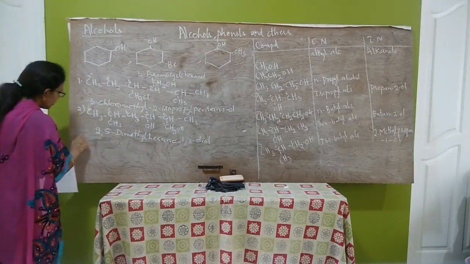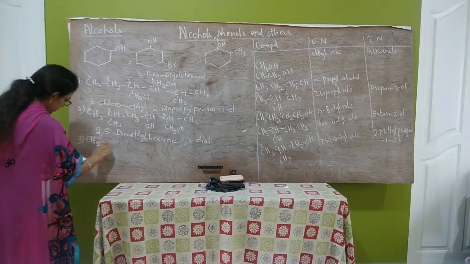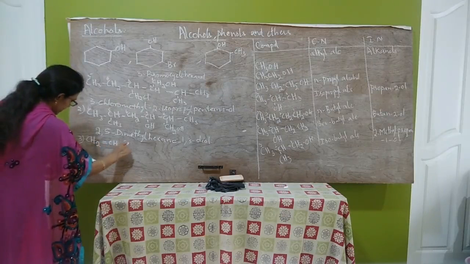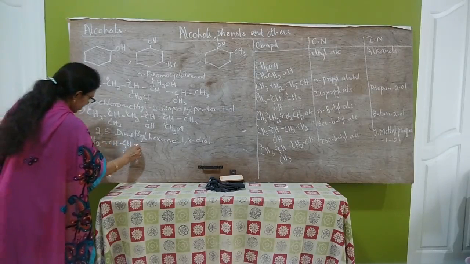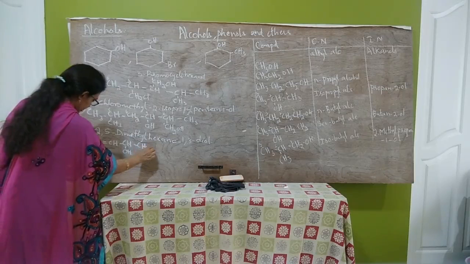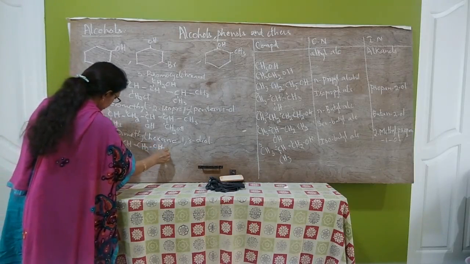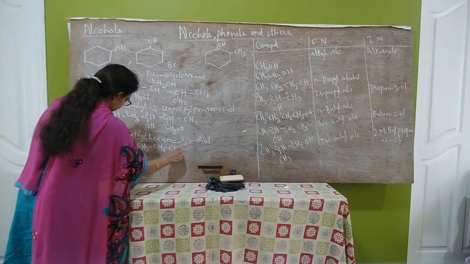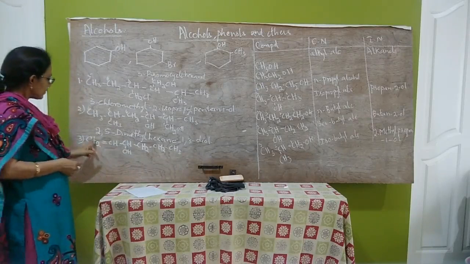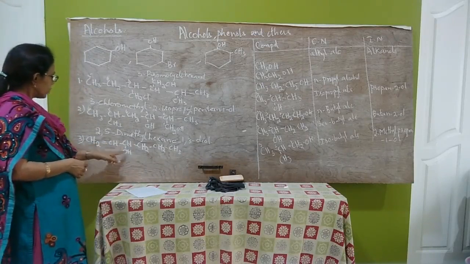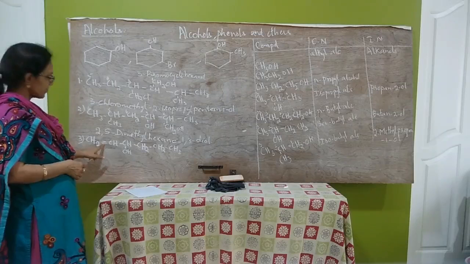Next compound, CH2 double bond CH, CH2, CH2, CH3. So numbering, this is easy. We have to start numbering so that the OH group gets the lowest number, and next the preference is for the double bond.